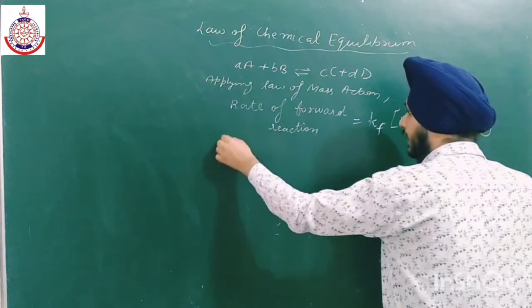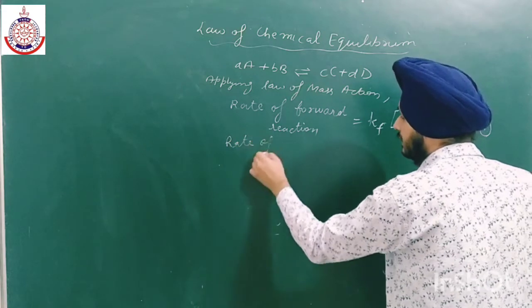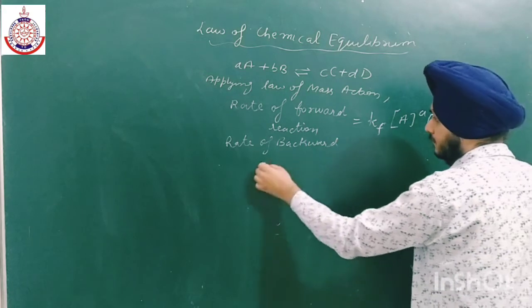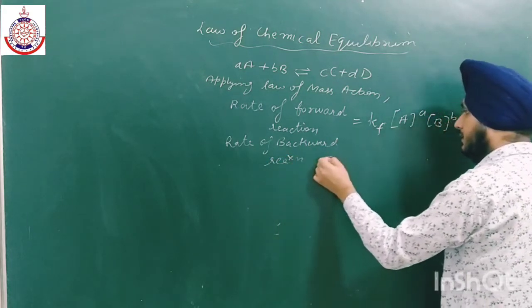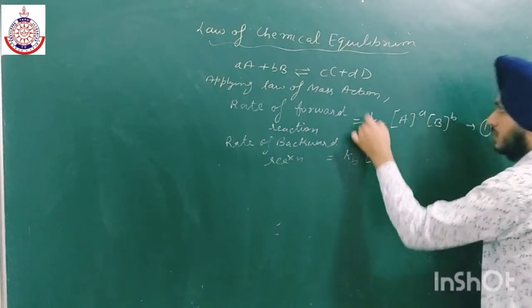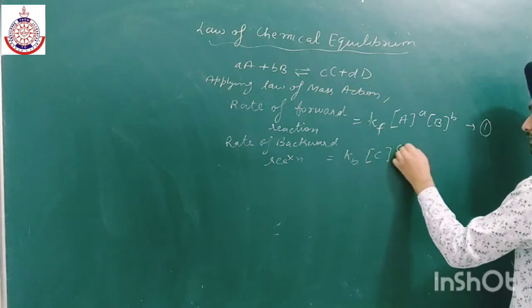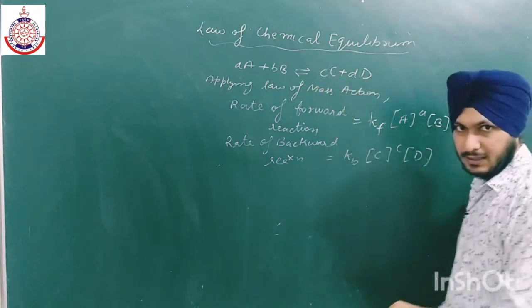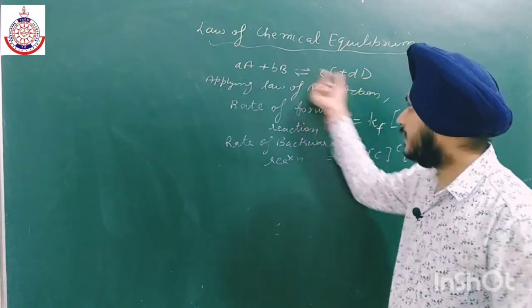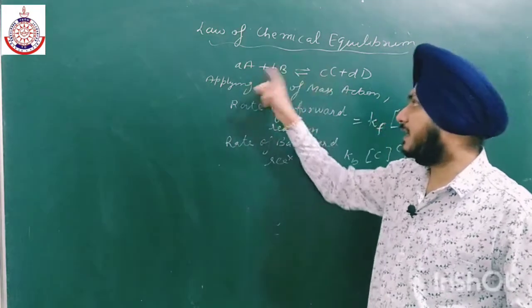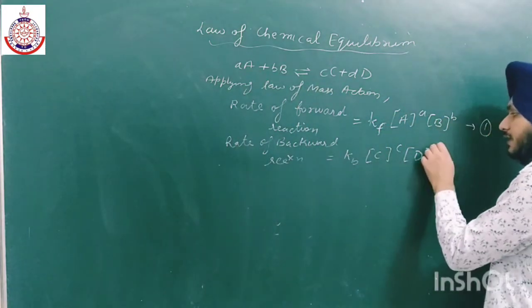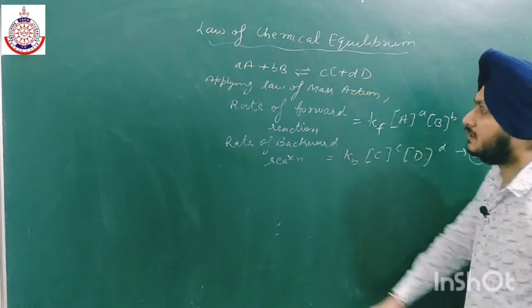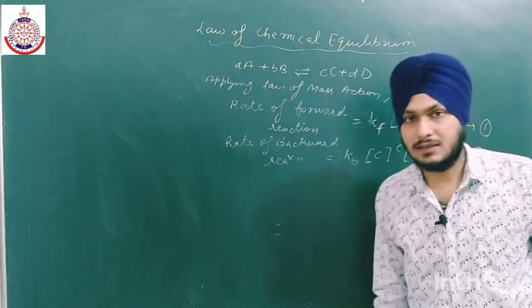So now again, the rate of backward reaction is Kb into the concentration of products. Okay, so for the backward reaction these are the reactants. For the backward reaction C and D are the reactants now, and for the forward reaction A and B are the reactants. So we are taking the reactants, not the products, this time.